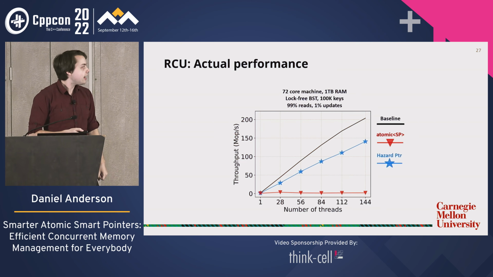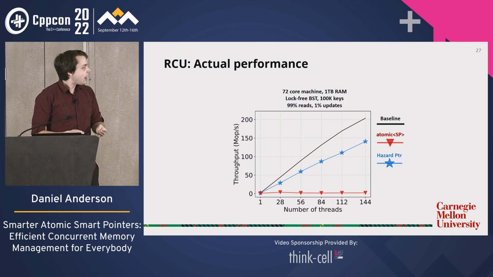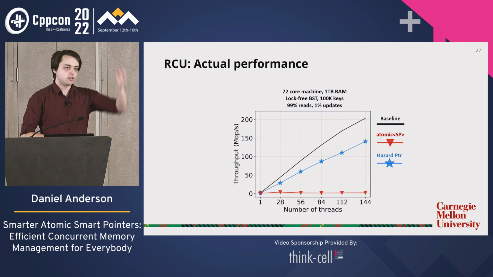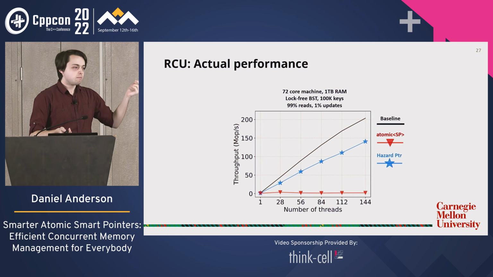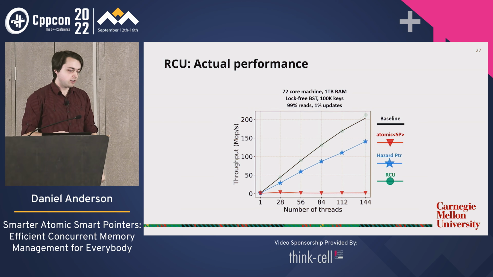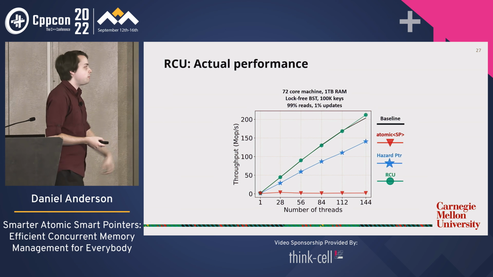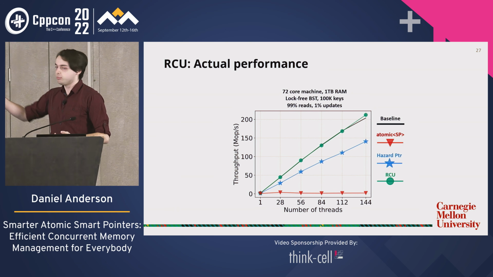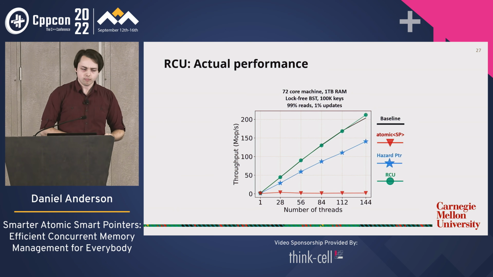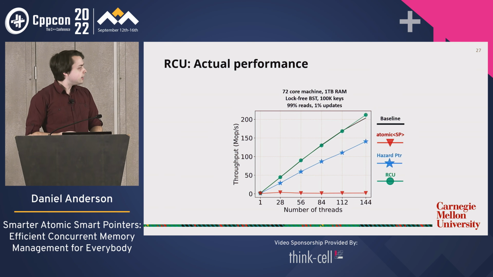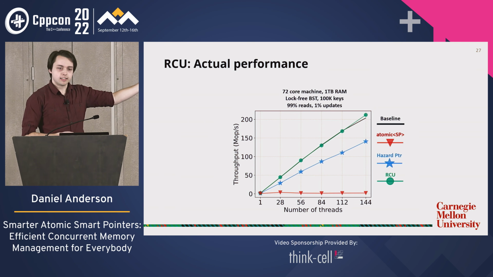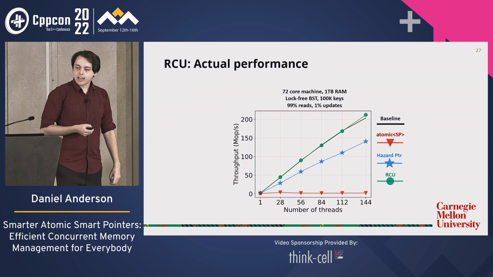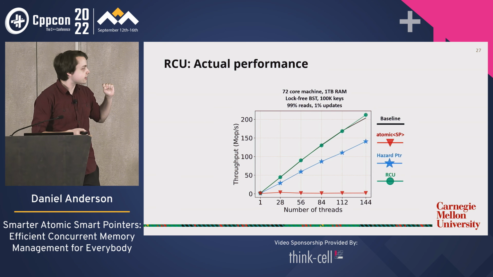So let's have a look at our graph again, and how would we expect it to perform? Well, it's basically doing what the baseline is doing. It's just blasting through the data structure with just this one extra write. So the performance is pretty good. You basically can't see the baseline anymore. The overhead of RCU is almost negligible in this particular experiment. So that's pretty amazing. We are trading off extra garbage, as I said, but it's pretty amazing that we have this option. Okay, so this is the state of things.